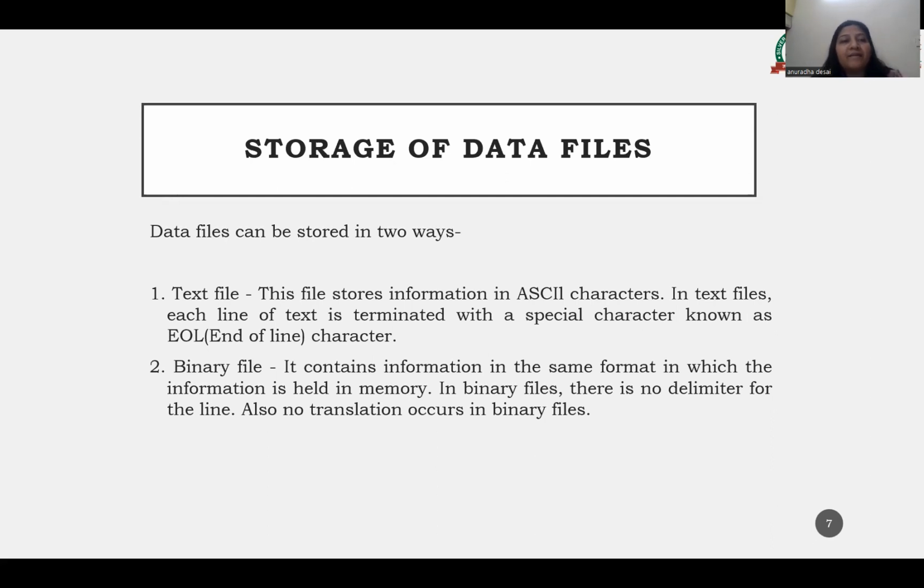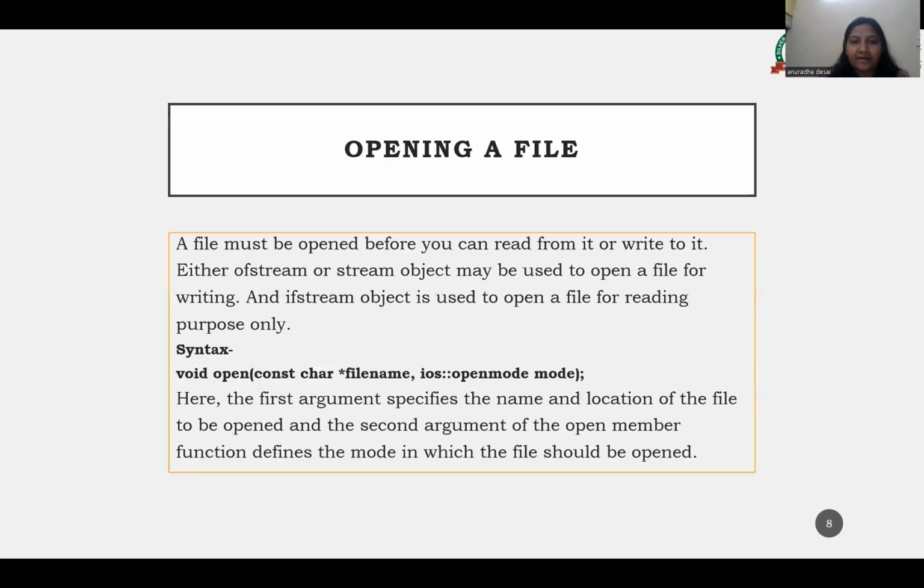While in the binary files, the information is contained in the same format in which it is held in memory. So in the binary files, there is no delimiter for the line. Also, no translation occurs in the binary file. So these are the two different types of data files. The text file, where each line of text is terminated by a special character known as the end of line character. And the second is the binary file.